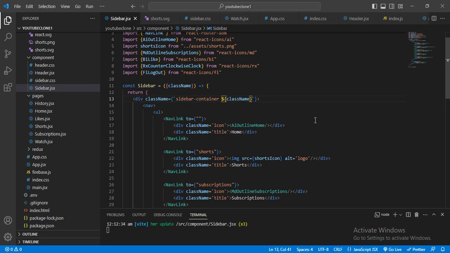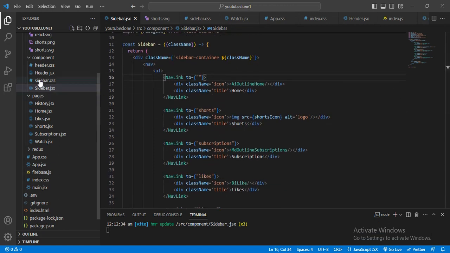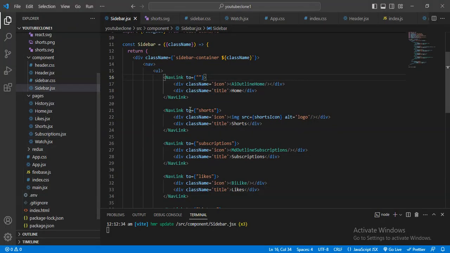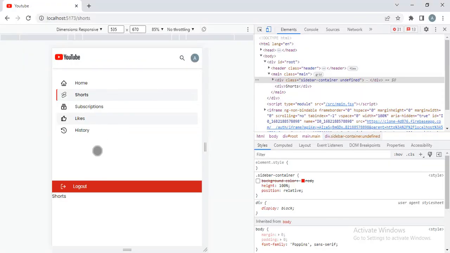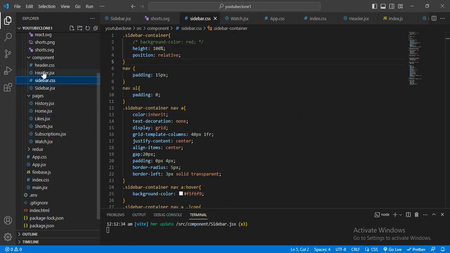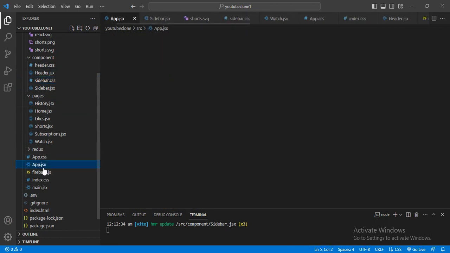Yeah, now see, this part is done, and when I go here, this will display in the mobile version. When I click on this, then it will display, but now I want to make this a simple format, and for that I will go to the app.js.